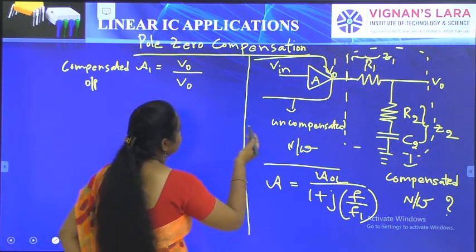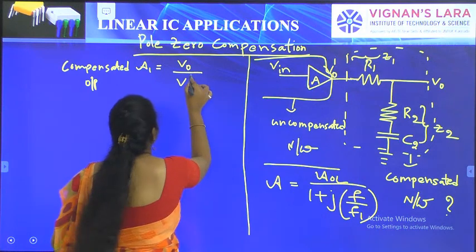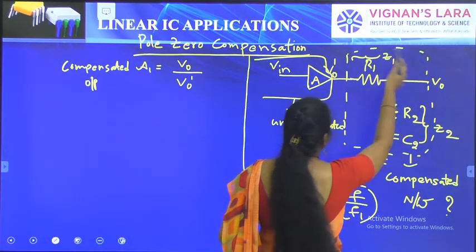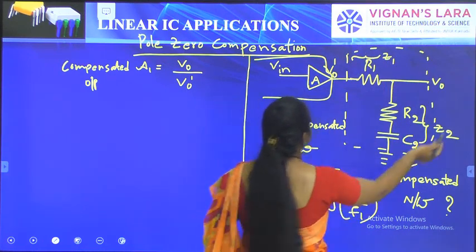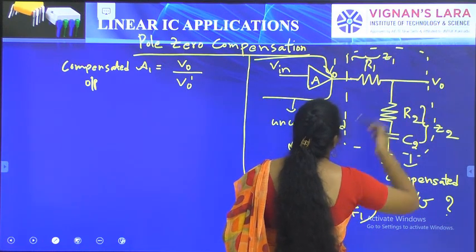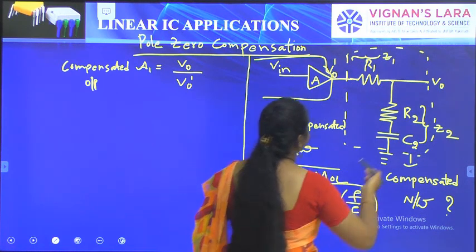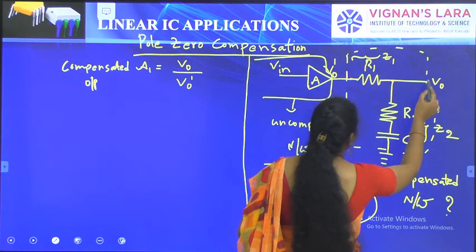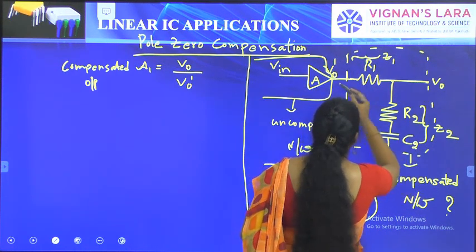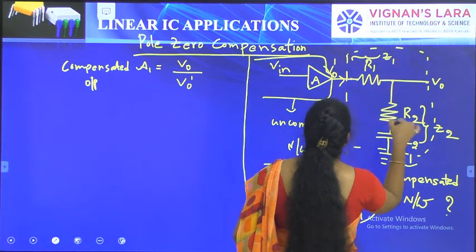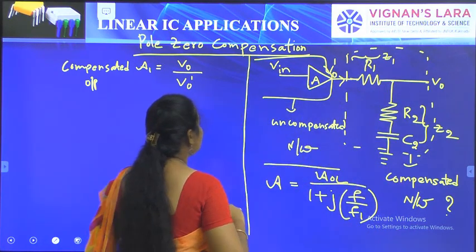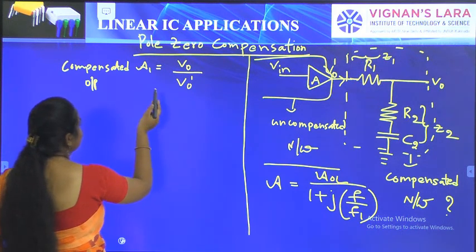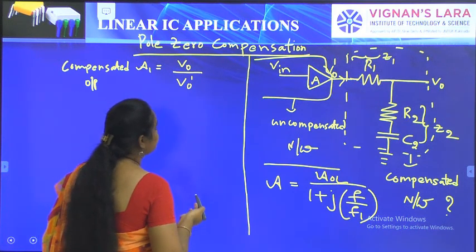Voltage output by voltage input. So for the compensated network, A1 is the gain, and the A1 gain is defined as the voltage output to the voltage input. Here V0 is the voltage output of the compensated network, and V0 dash is the input for the compensated network. Output voltage by input voltage is called the gain. So here A1 is equal to V0 by V0 dash.